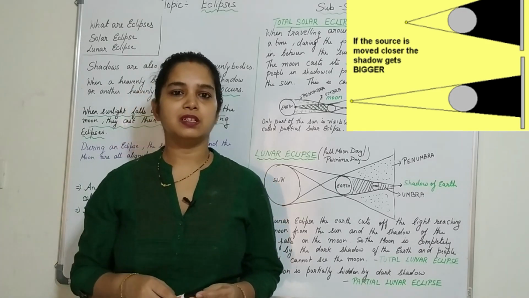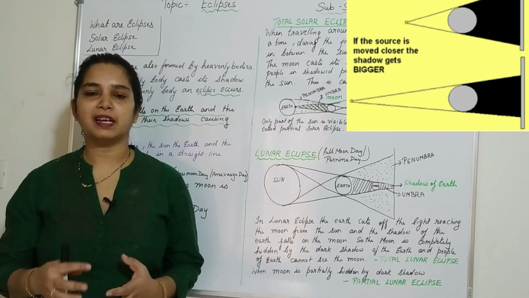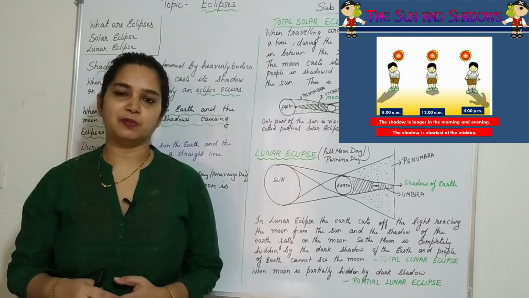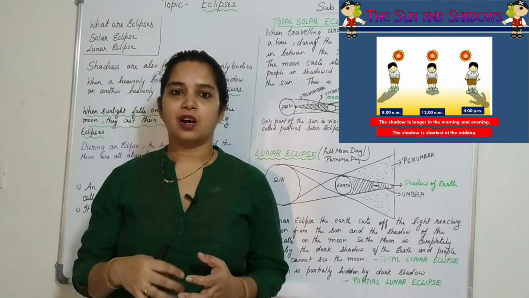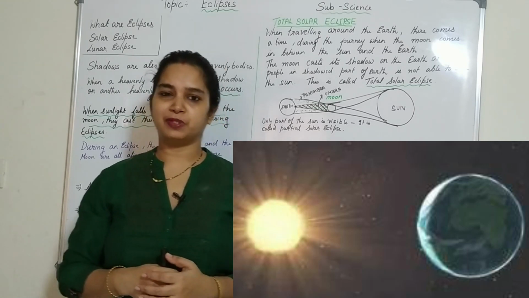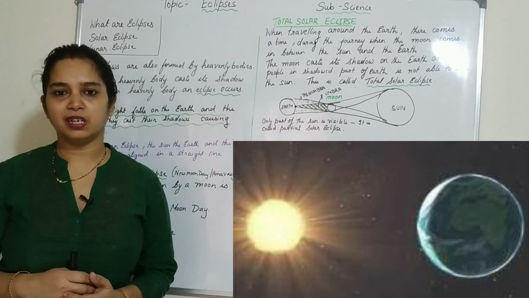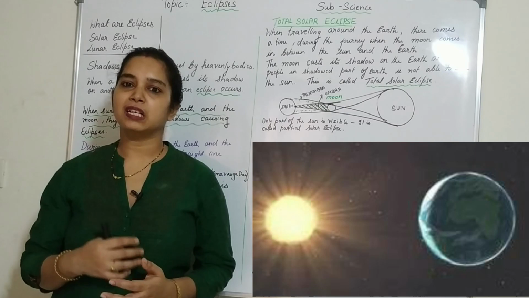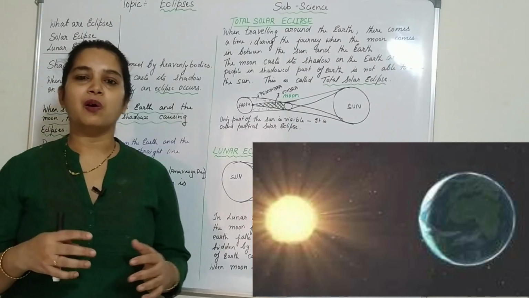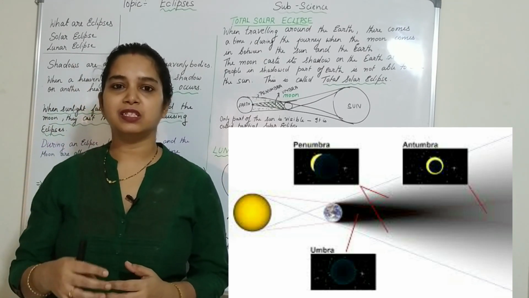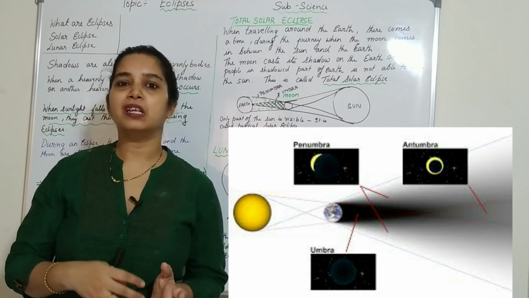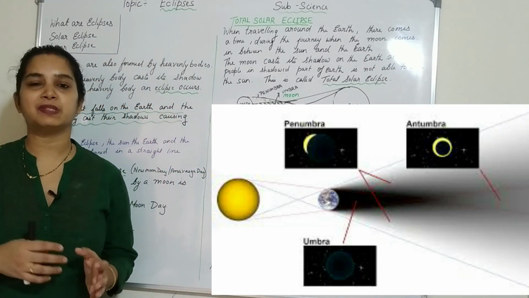Hello my dear students, in the earlier video we discussed the light and how a shadow is formed, how opaque objects cast a shadow. So today we are going to study eclipses, how eclipses are formed. Generally all celestial bodies are also opaque objects. So when one celestial object casts a shadow on another celestial object, an eclipse occurs.